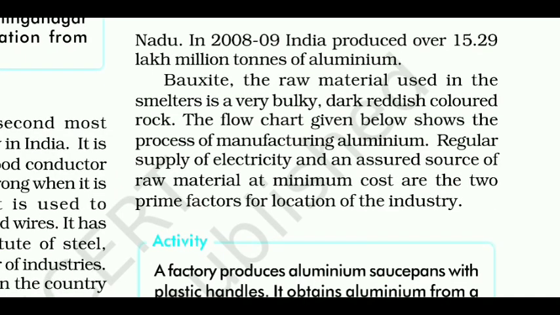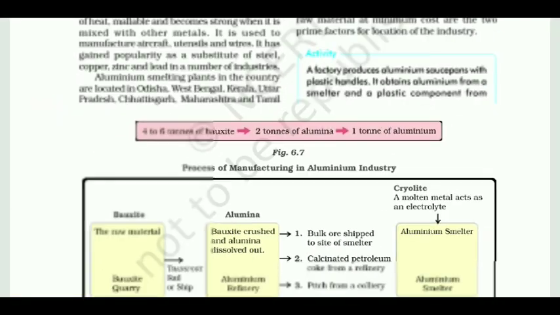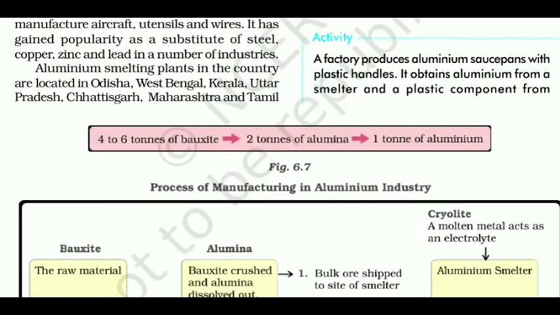Bauxite, the raw material used in the smelters, is a very bulky, dark reddish colored rock. The flow chart given below shows the process of manufacturing aluminium. Regular supply of electricity and an assured source of raw material at minimum cost are the two prime factors for location of the industry. Here you can see that 4 to 6 tons of bauxite and 2 tons of alumina converts into 1 ton of aluminium.